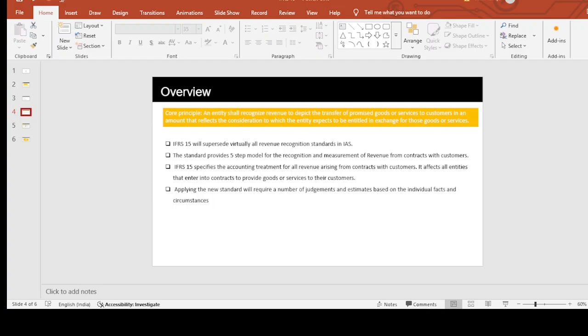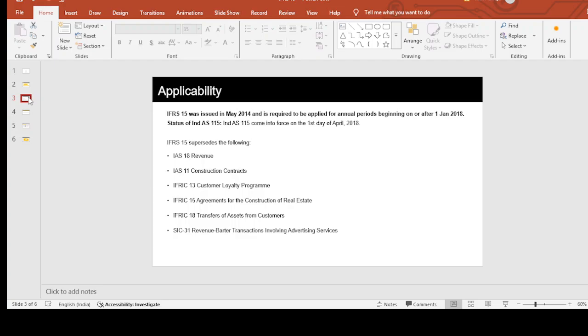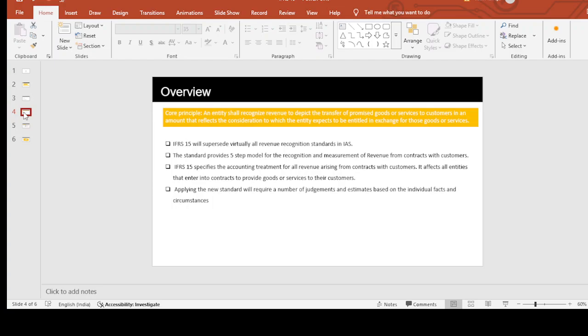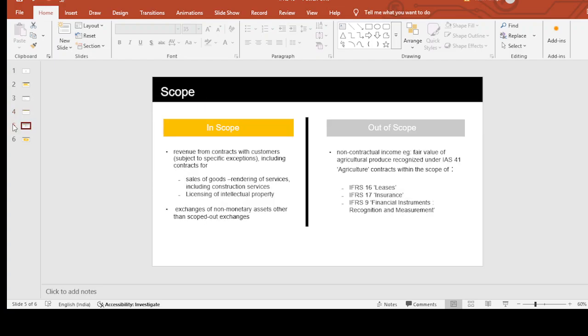Apart from that, let's say any company, let's say a software company like SAP, which gives its software license to anyone, how will SAP recognize that revenue, licensing of the intellectual property rights.